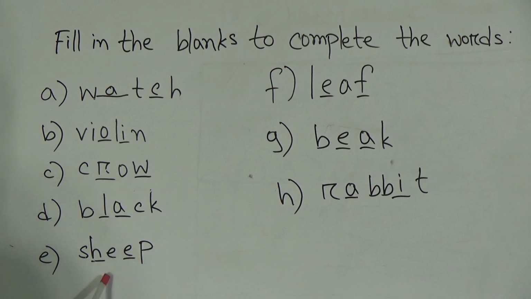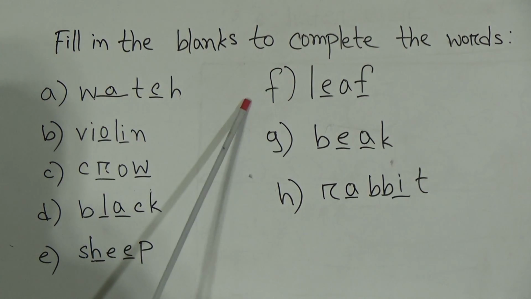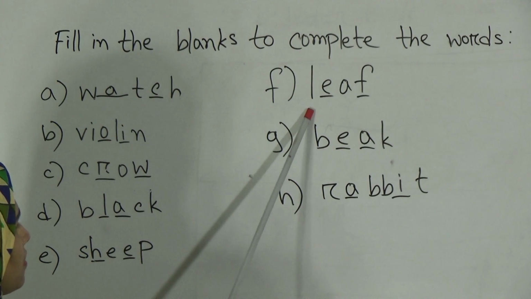And the meaning of sheep is what? Jahaz.